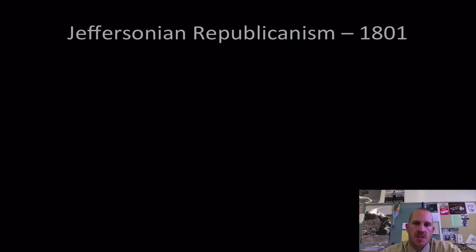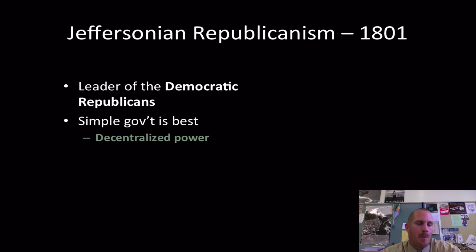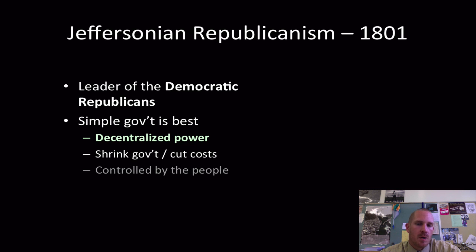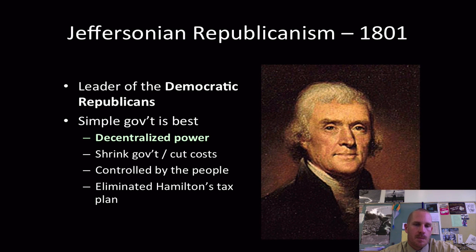So, Jefferson himself. The term Jeffersonian Republicanism is going to be given to this time period, again between 1801 and 1825. Jefferson is the leader of the Democratic Republicans, also known as Anti-Federalists. He is going to believe that simple government is best, and he believes that decentralizing the power is going to be the way to do this. Also, shrinking the government, cutting their costs is going to be a big point for Jefferson here.